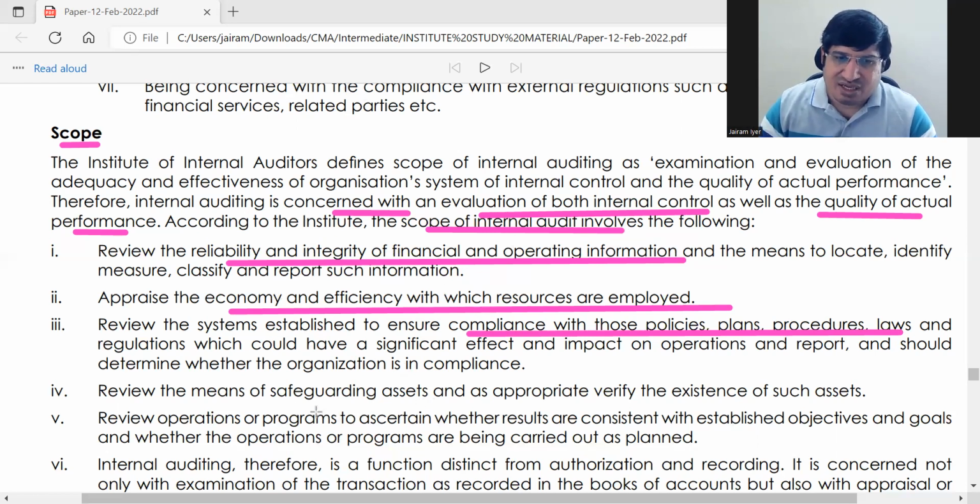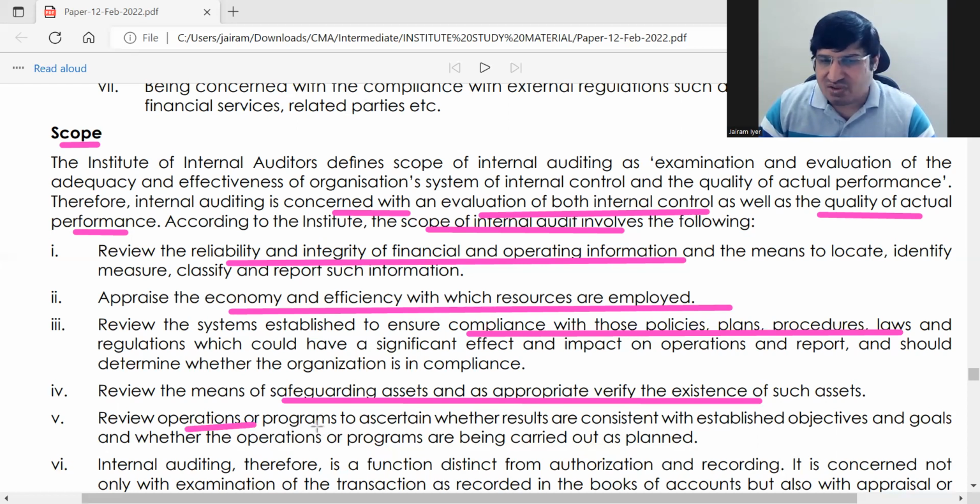Then review the means of safeguarding assets and, as appropriate, verify the existence of such assets. It comes under safeguarding assets.